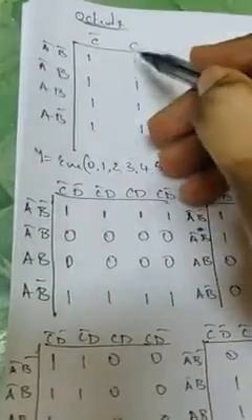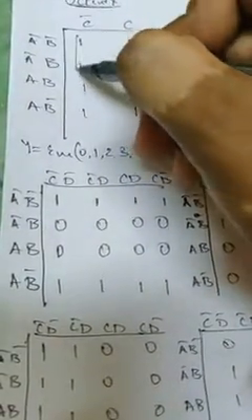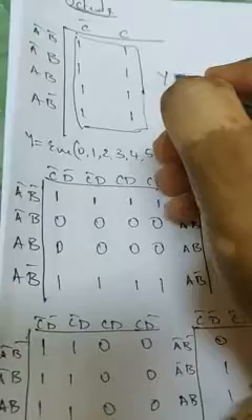Now coming to the 3 variable K-map. If you want to make an octant, then the given minterms should be everywhere: 0, 1, 2, 3, 4, 5, 6, 7, everything should be given in the minterms within the brackets. If you fill the complete K-map, then there is a possibility of an octant, the whole thing. This is the only possibility with respect to the 3 variable K-map. So everything will get cancelled and the answer will be 1. This is the octant with respect to the 3 variable K-map.